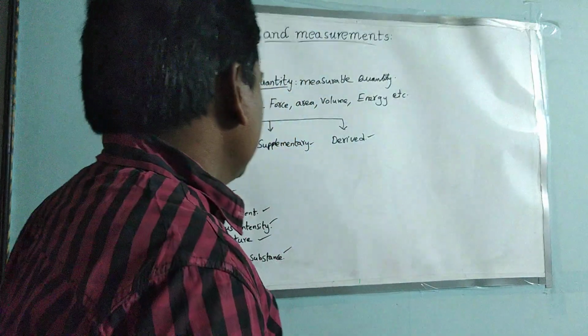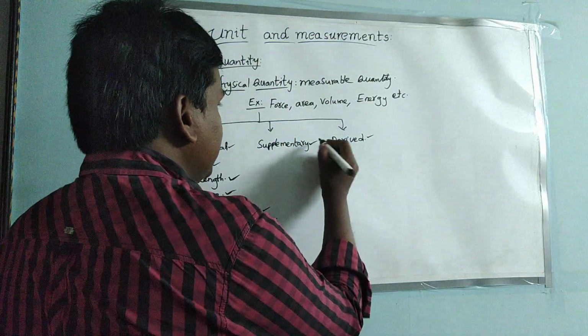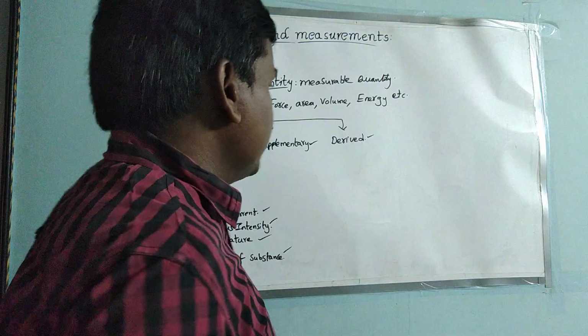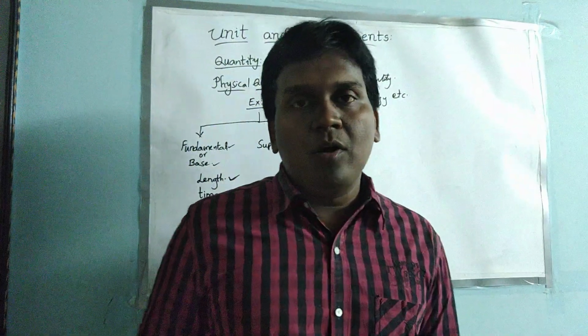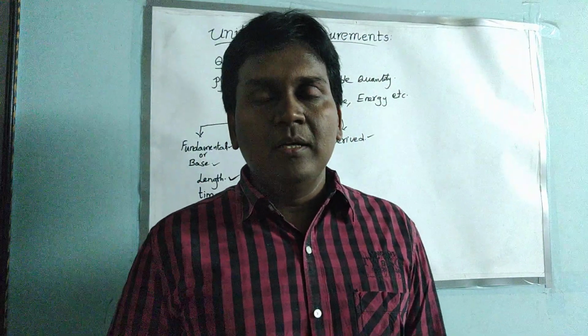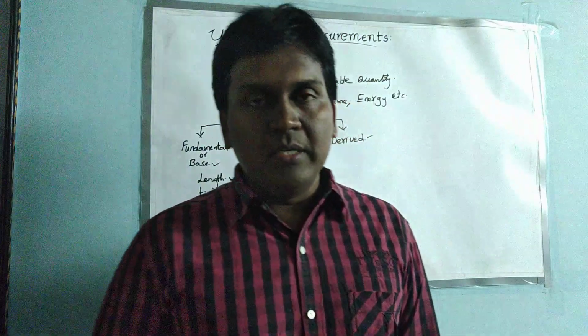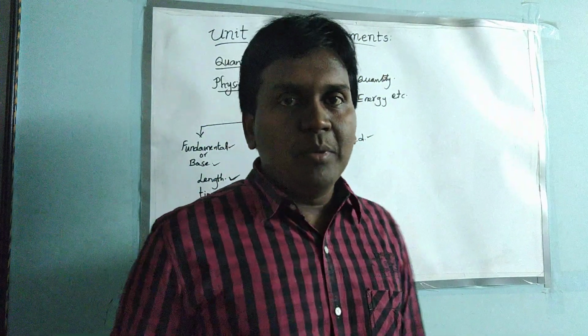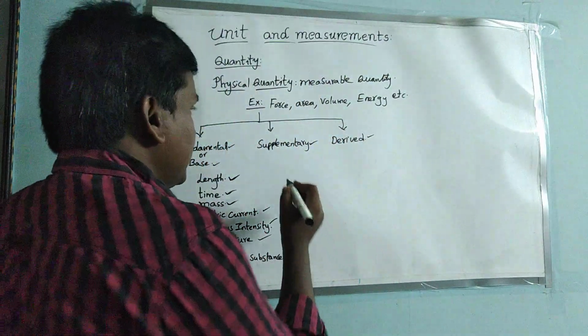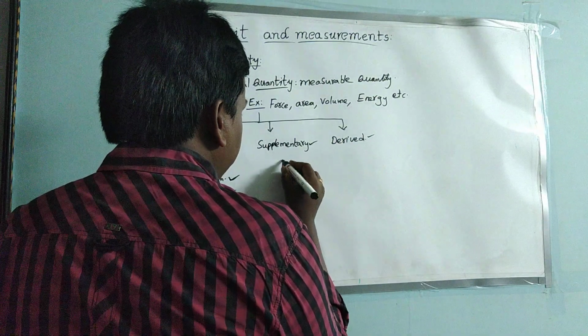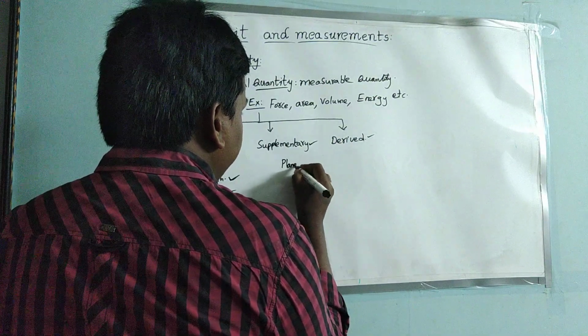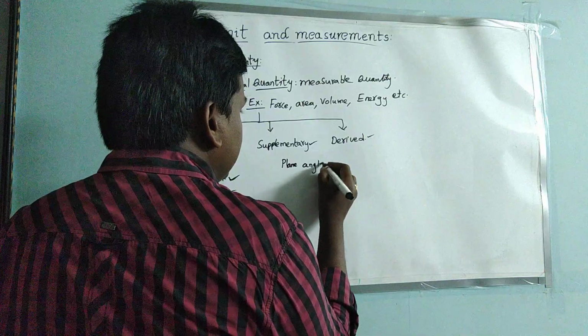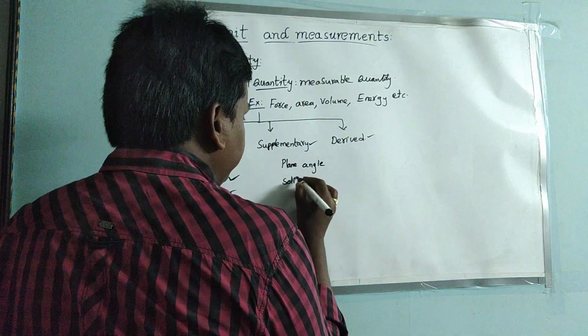And next, coming to the supplementary physical quantities. These supplementary physical quantities are used as geometrical quantities. So that's why they are called as supplementary physical quantities. There are only two quantities here, plane angle and solid angle.